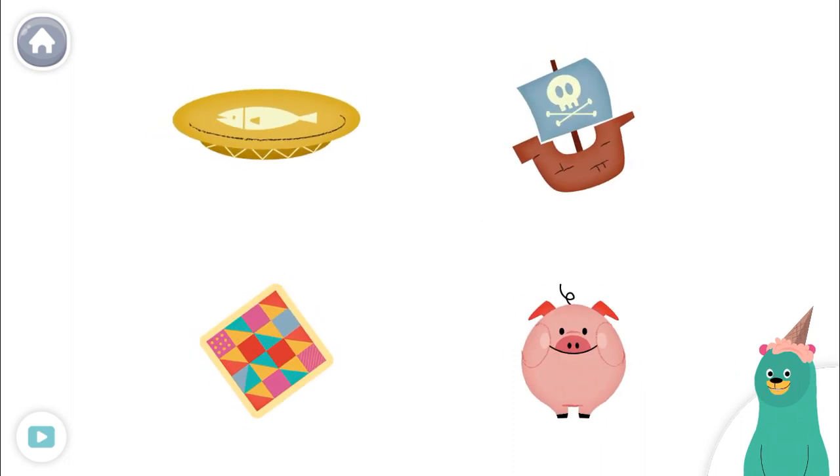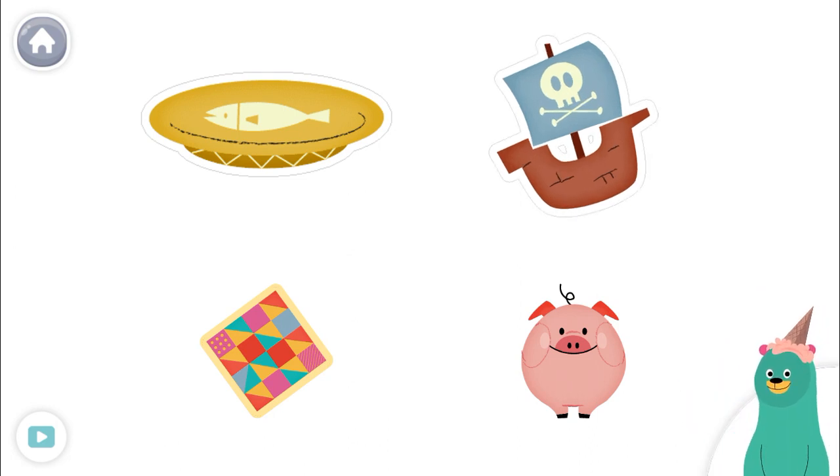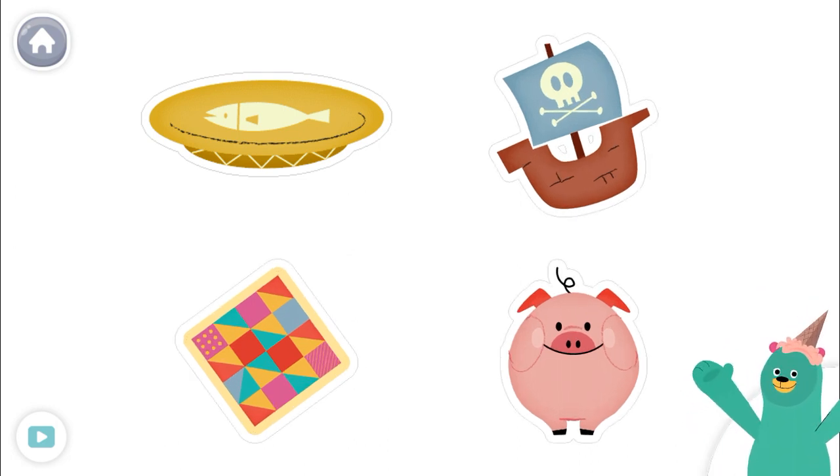All of these things have the I sound. In the middle, tap them all and listen to the I sound. In the middle. Dish. Ship. Quilt. Pig. Super!